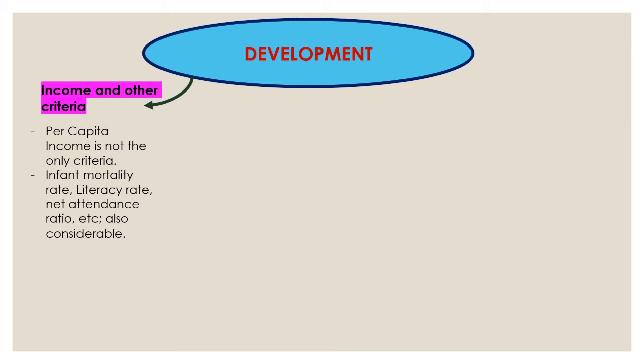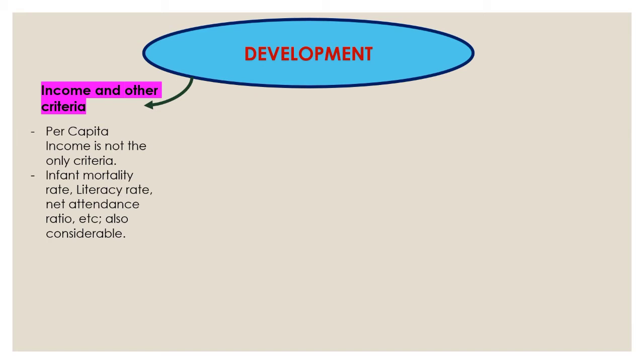In the same way, the literacy rate means the measure of literate population in the age group of 7 or above. If that person is able to read, write, and speak a language, then that person is said to be literate. And the net attendance ratio means the total number of children from the age group of 6 to 10 attending a school as a percentage of total number of children in the same age group.